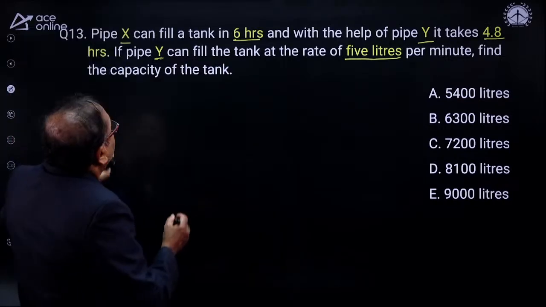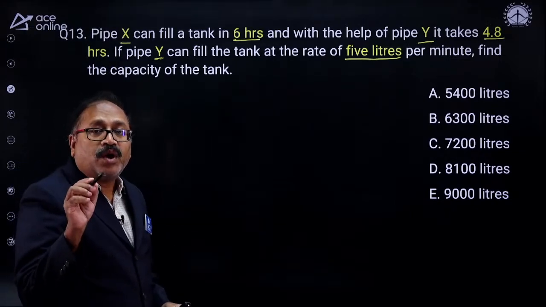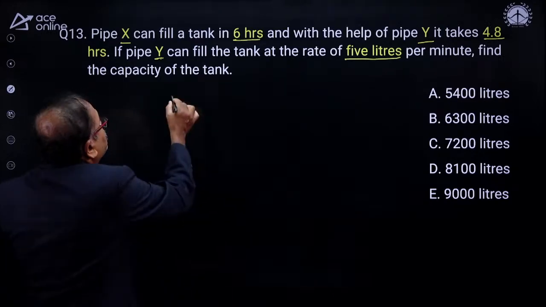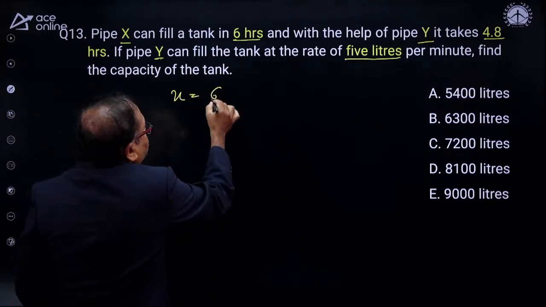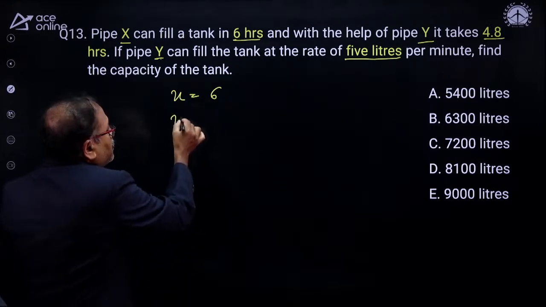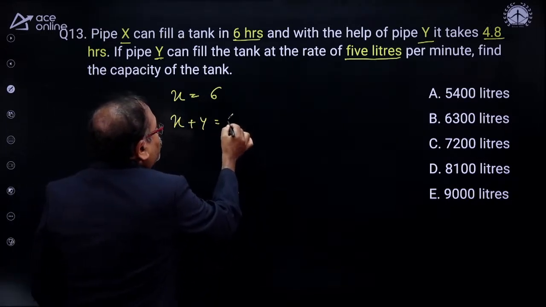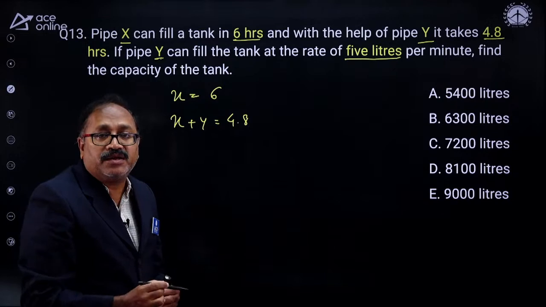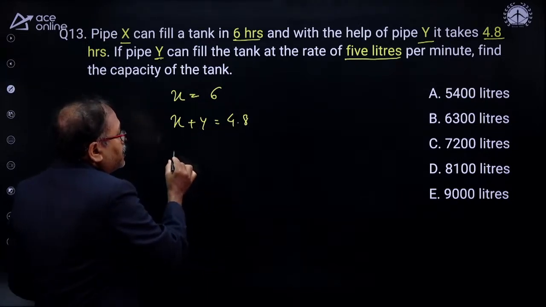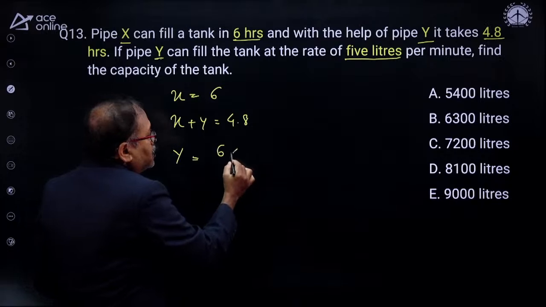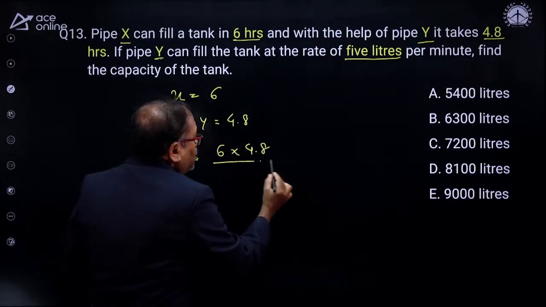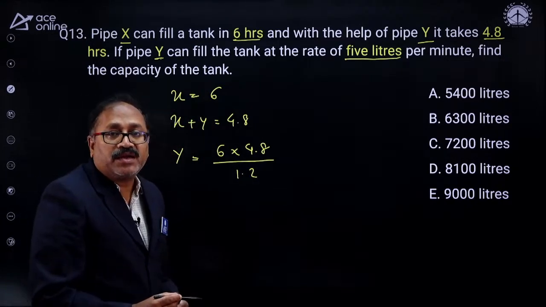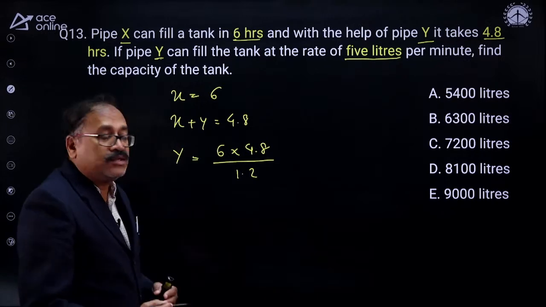Not to worry. Look at this one. The way to find out: Y can fill the tank in how many hours? What is given to us is X can fill the tank in 6 hours. X plus Y together can fill the tank in 4.8 hours. In a fundamental class, we have explained this in a very detailed way. Then Y can fill the tank in how many hours? That is 6 into 4.8 by 6 minus 4.8, that is 1.2. That's how much time Y takes to fill the tank.